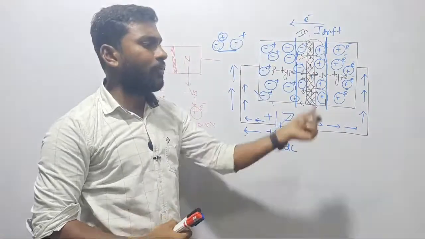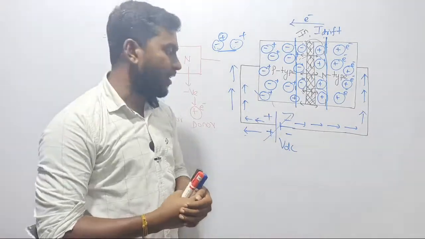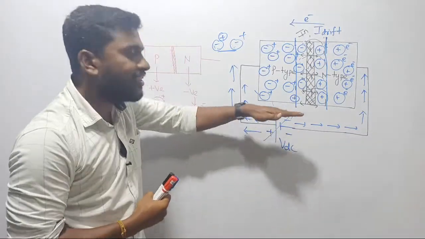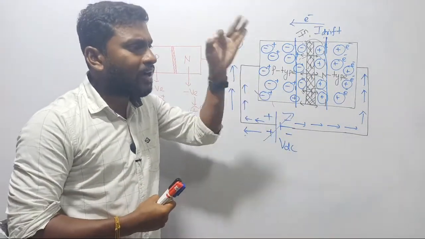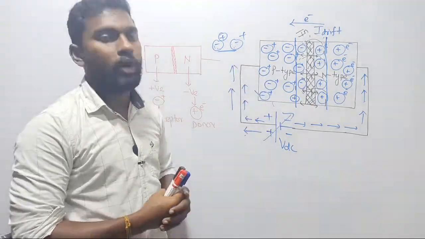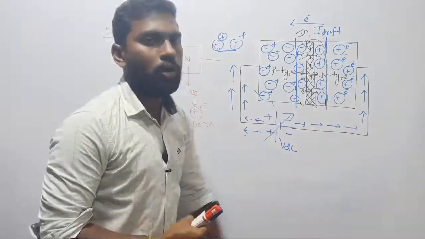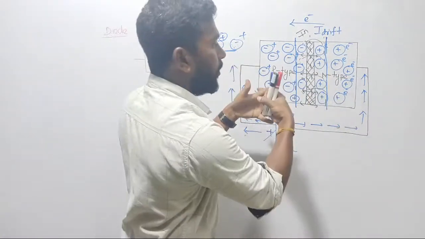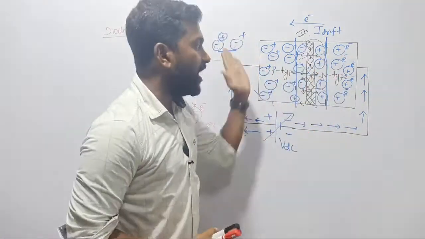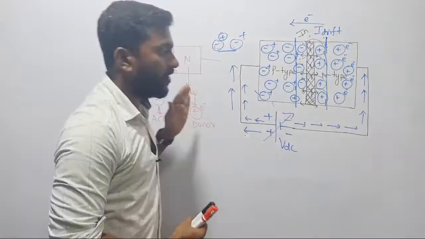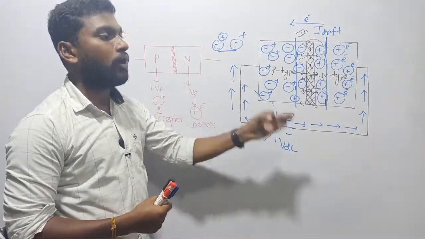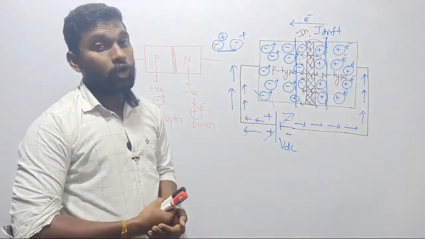Then what will happen? If it is silicon type of material, when the level of the voltage keeps on rising to 0.7, that point is called the cut-in voltage. Exactly at the cut-in point, your layer will break down and your positive charge carriers start combining with the negative charge carriers, and you can experience the flow of current inside the device. That is simply called forward conduction of the PN junction. I hope things are very clear.